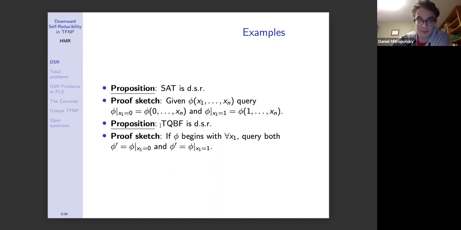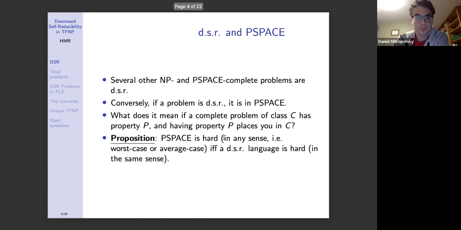Now here's another proposition. Not just SAT, but in fact TQBF, or true quantified Boolean formulae, the PSPACE-complete problem, is DSR. The proof is the same. If phi begins with, let's say, for all x1, then we'll query two subqueries. We'll query the one where we set x1 to 0, and the one where we set x1 to 1, and go into the formula and remove x1 everywhere, thereby shortening the formula in each case. And analogously if it begins with an existential quantifier. Great, so those are two problems that are downward self-reducible.